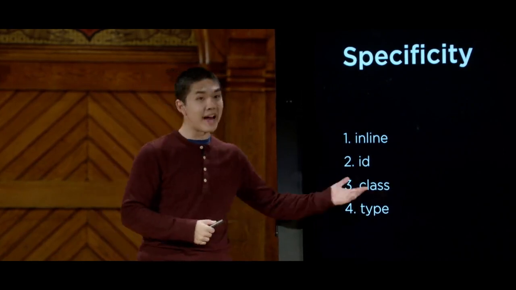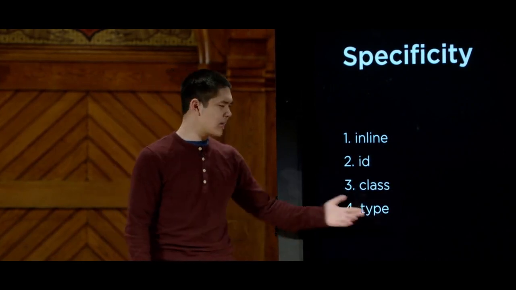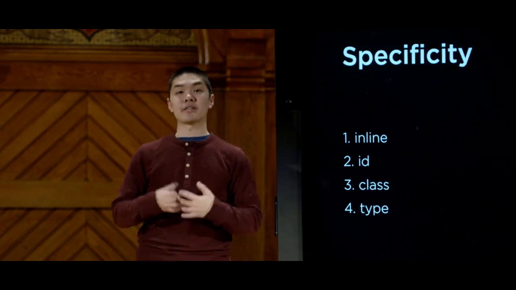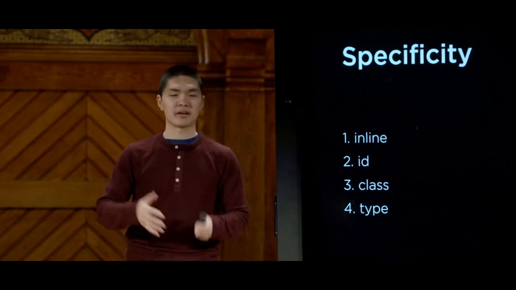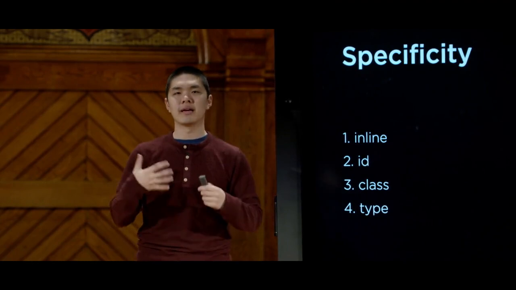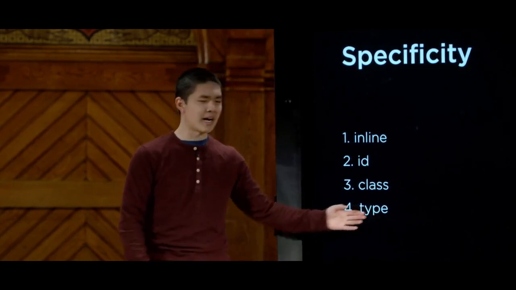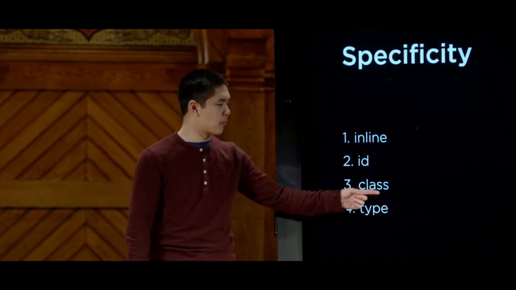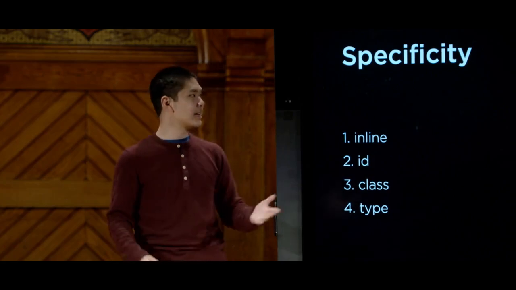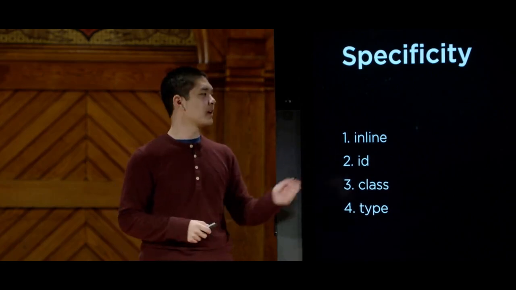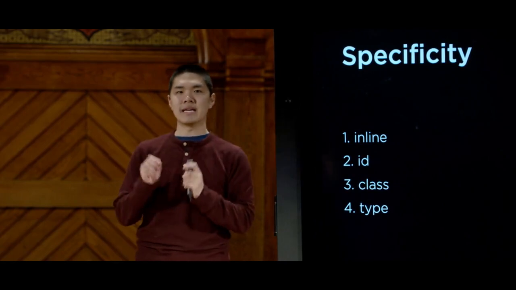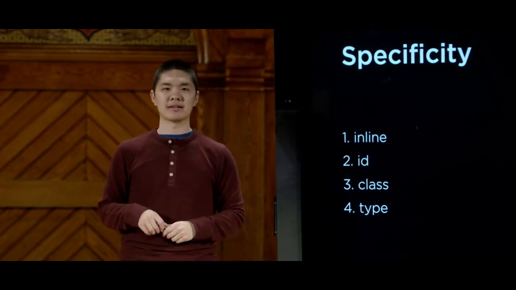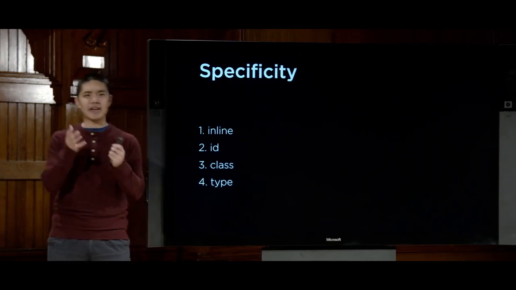If so, then that takes next precedence. Otherwise, we fall back to what type of HTML element it is. Is it an H1? Is it an ordered list? Is it a table? So in short, the type is the least specific, class is slightly more specific, ID is more than that, and the most specificity we can provide is by literally putting the CSS inline with the HTML element itself.